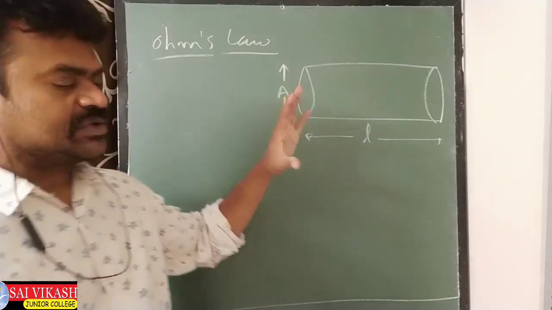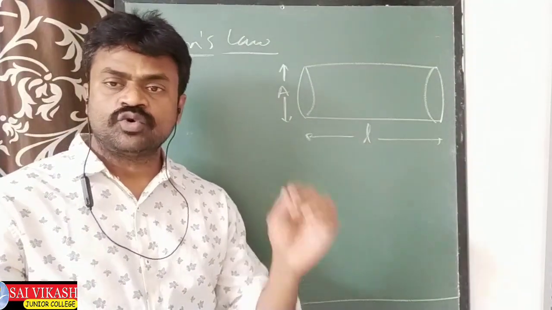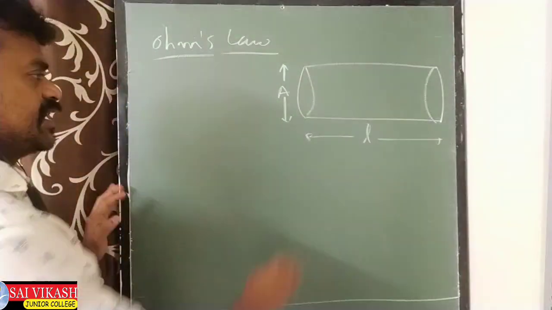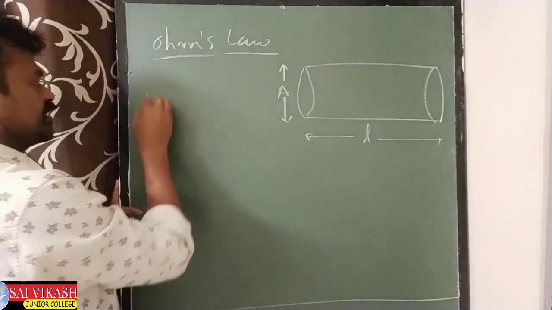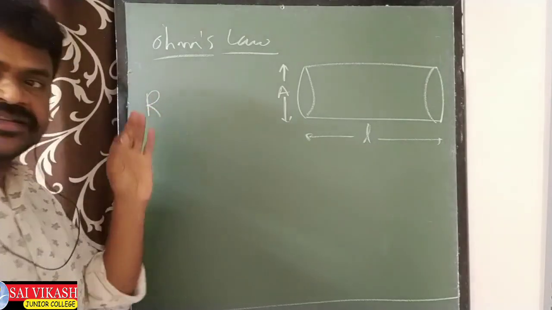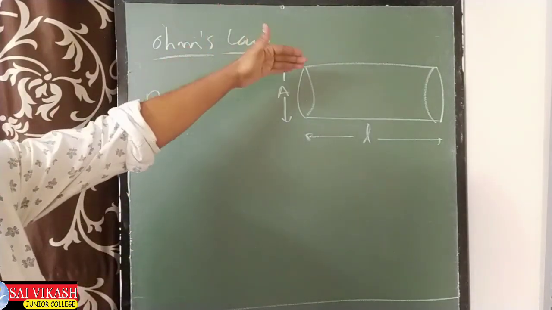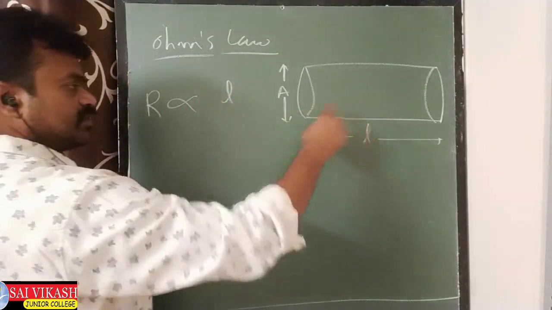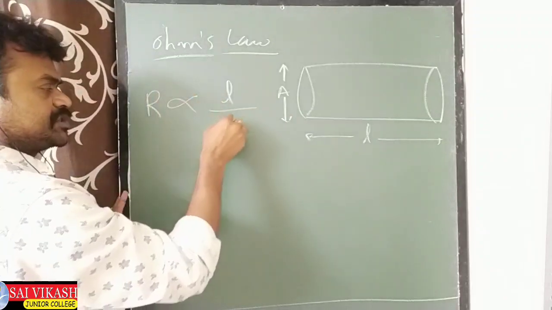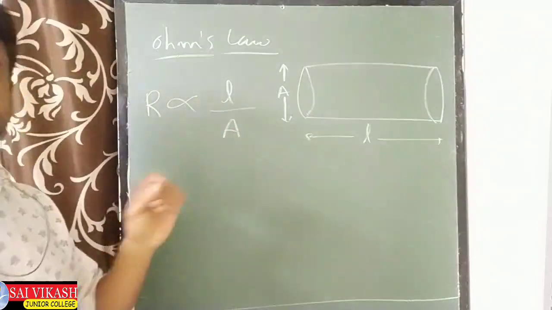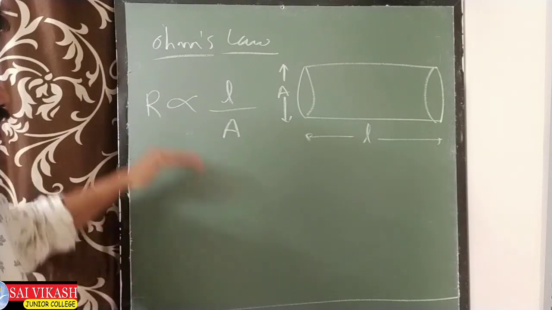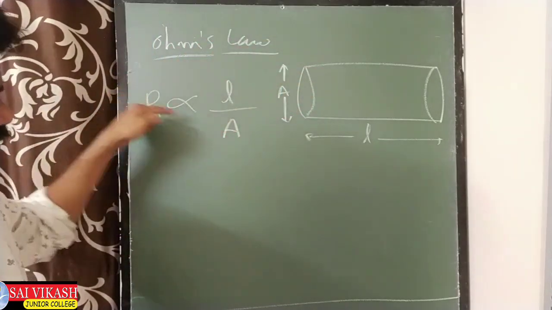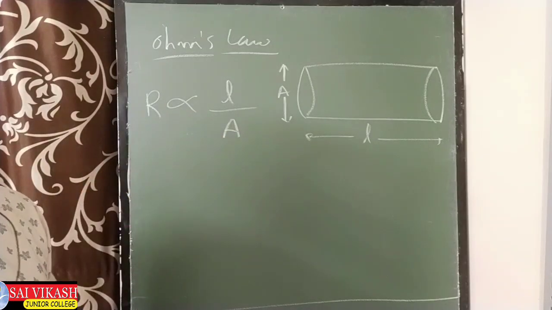If you apply Ohm's law to this, according to the Ohm's law definition, the resistance R of this conductor is directly proportional to the length of the conductor and inversely proportional to the area of cross section.